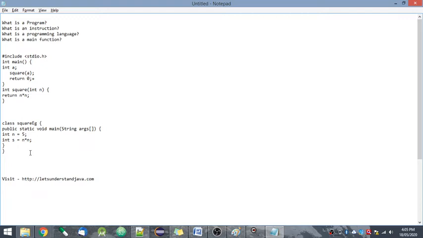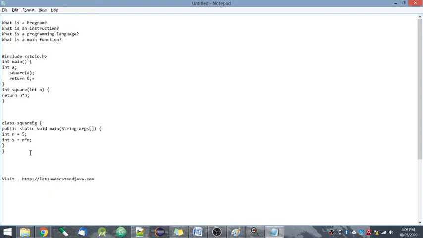What is a programming language? A programming language is nothing but the syntax, format, or the logic that we write to define the set of instructions that we provide to the computer. We have multiple programming languages, as we know, like C, C++, Java, COBOL, Python, etc. So why is there a need for all these programming languages?